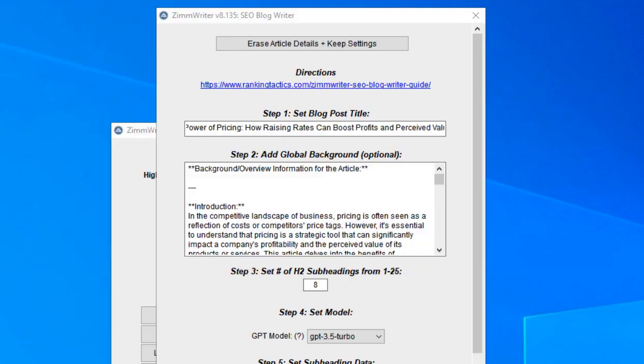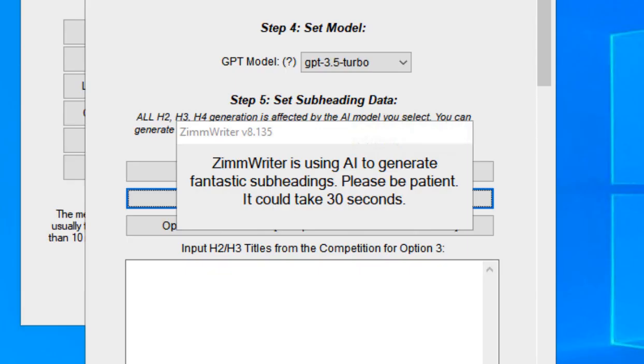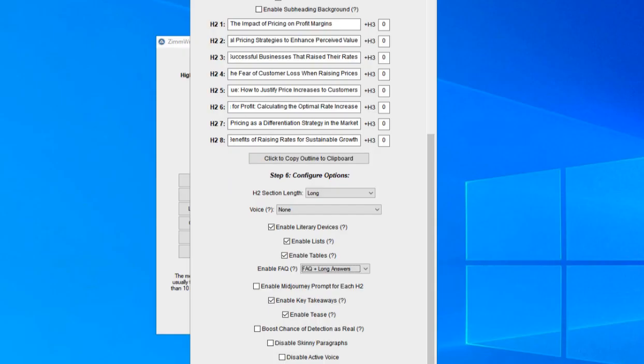So other things that I'm going to do here in ZimmWriter is I'm going to choose the number of headings. And I am, by the way, using the SEO version here. I'm going to go ahead and pick 8 subheadings. We're going to use the 3.5 model. I'm going to let AI automatically choose which H2s we want. So I'm going to go ahead and have it automatically do that. Just click on generate and it will generate those H2s and fill those in. Then below that, I could add in additional H3s if I want.